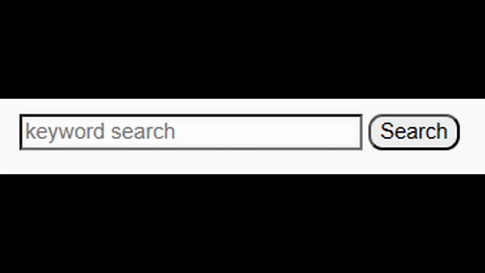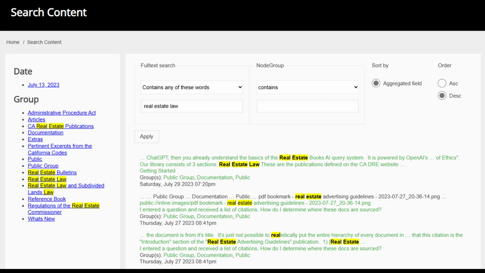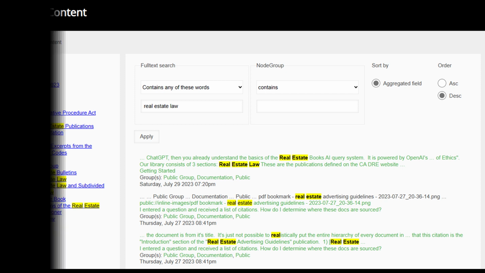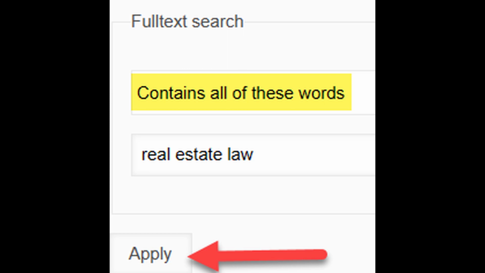Keyword search. If you wish to execute a keyword search instead of a conversational chat search, see the difference explained above. Then you would enter your keywords into the keyword search box and click on the search button. Note that the default keyword search query contains any of these words. If you wish to keyword search documents using a phrase or wish to search for all of the words, make this change and click Apply to initiate the new search.